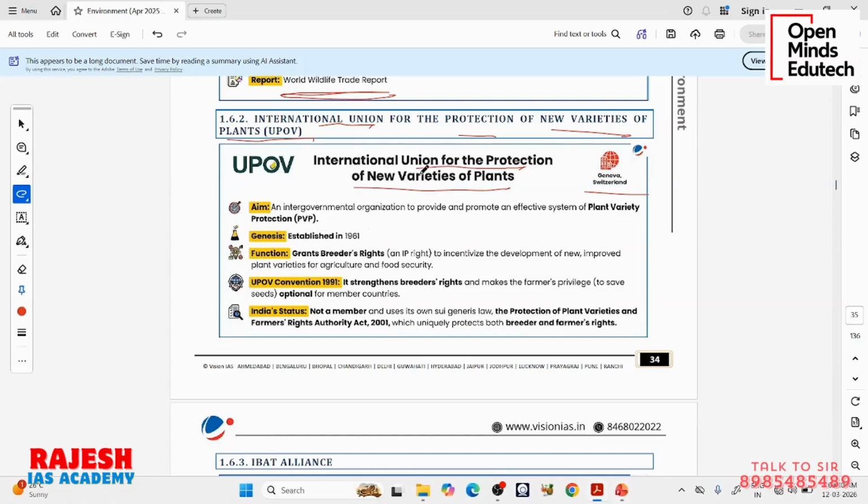Now we are talking about the International Union for the Protection of New Varieties of Plants. It was established in 1961 in Geneva, Switzerland. The function is to grant breeders' rights, IP rights, to incentivize development of new improved plant varieties for agriculture and food security. There is a convention from 1991. It strengthens breeder rights and makes the farmers' privilege optional for the member countries. So they are saying breeders definitely have rights. If you want to give any special rights to the farmers, it is up to the respective countries. Each country should decide on its own. Okay, so that is the convention, because it is a very debatable topic.